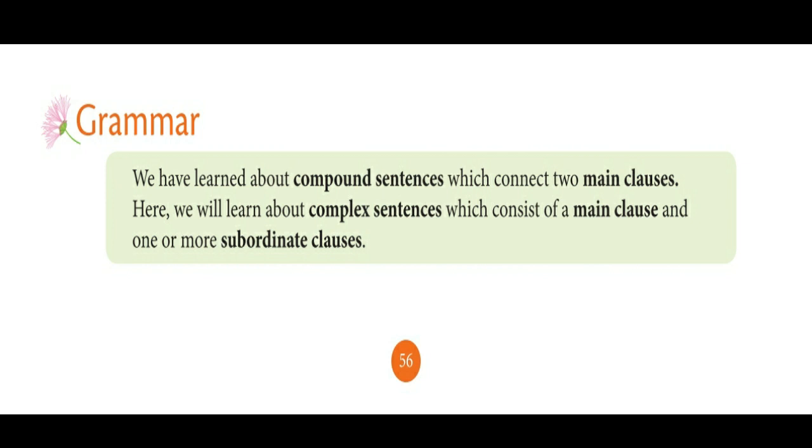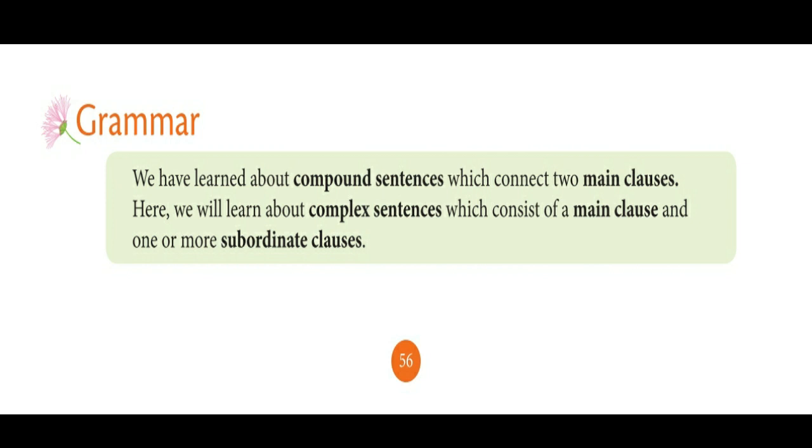Then the third kind of sentence is the complex sentence. What is a complex sentence? A complex sentence consists of a main clause and one or more subordinate clauses. That means a complex sentence is a sentence made by one main clause and one or two subordinate clauses.